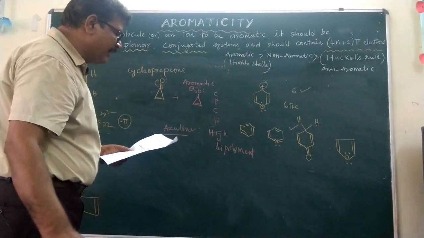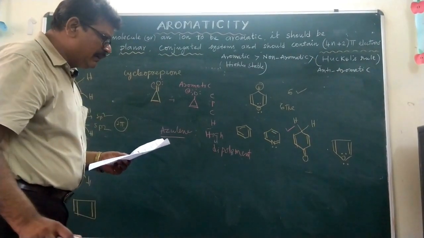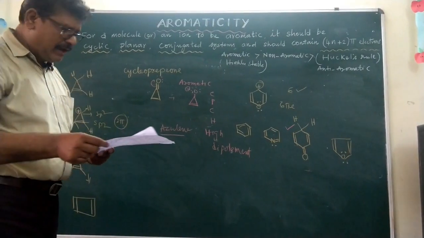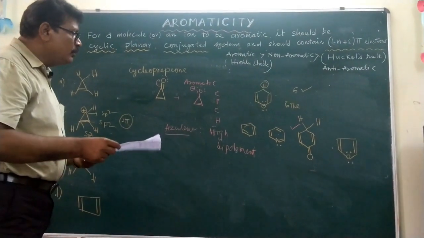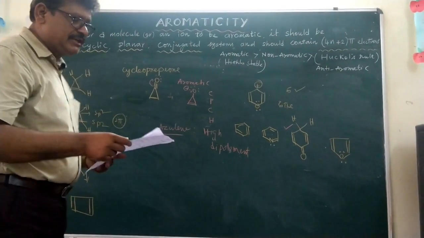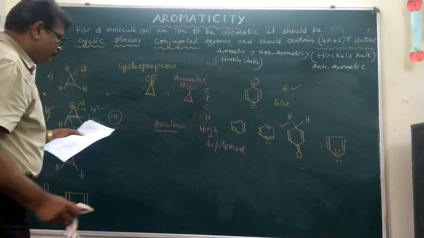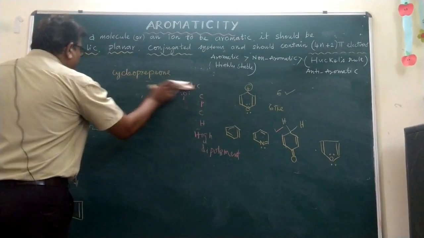How will this be explained? It will be explained on the basis of the resonance structures. If you have the ethylene structure, you can explain this resonance structure. Next question, let us go for pyrene reacting with bromine.